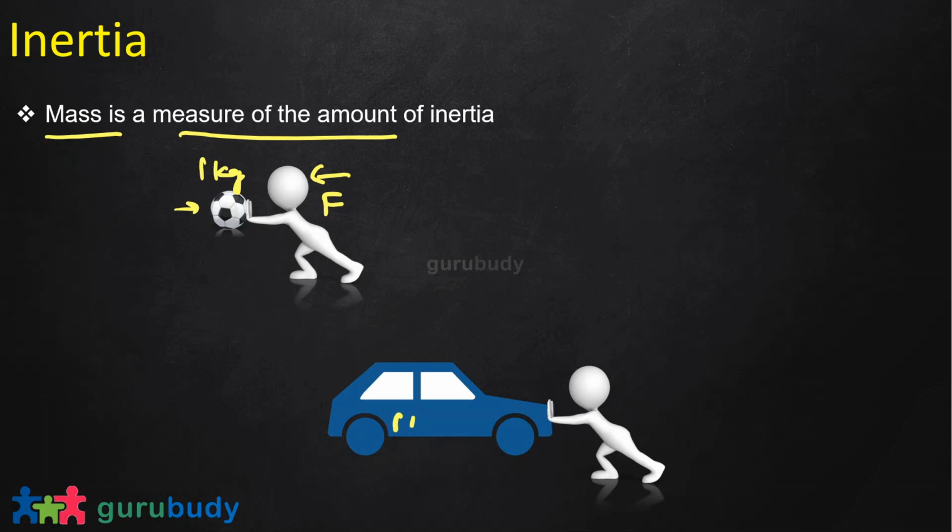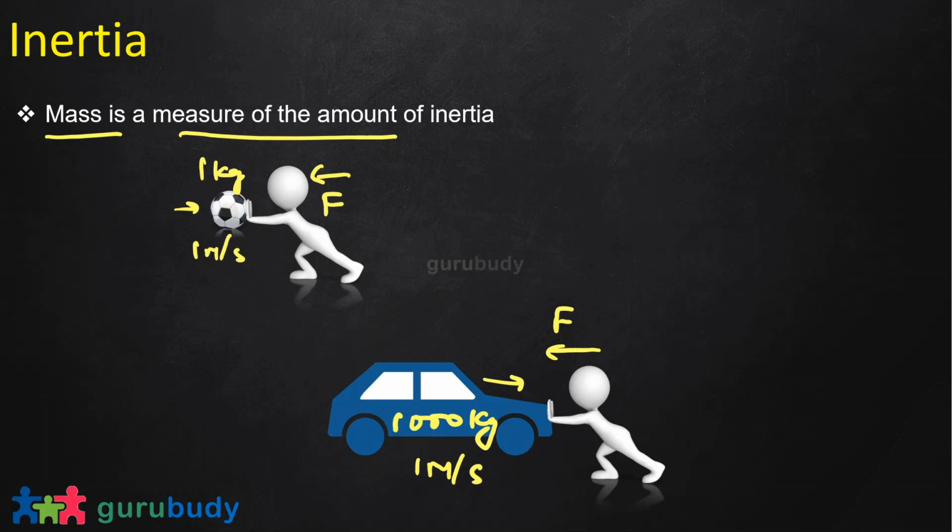Consider this car. This car is about 1000 kg. It's moving forward, and this person is trying to apply some force to stop the car. Now you have to apply a lot of force. Let's say both objects have 1 meter per second velocity, it doesn't matter. In order to stop the car moving at 1 meter per second will take much more force than to stop a ball which is only moving at 1 meter per second. So the mass of an object is a measure of inertia. The car has more inertia, that's why more work has to be done to change its motion. A ball has less inertia.